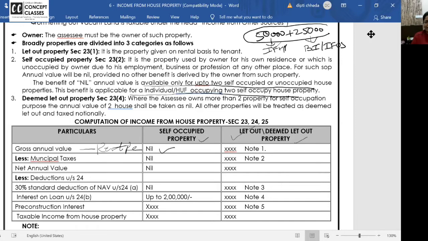Now listen to the case. Film stars, cricketers, celebrities, they have 4-5 houses. 1 in Goa, 1 in Dalhousie, 1 in Mumbai, 1 in Lonavala. Any 2 houses of their choice can be treated as self-occupied. Remaining 2 houses, though they are also self-occupied, will be treated as deemed let out, and notional rent they have to show, and notional income tax is calculated and they have to pay.